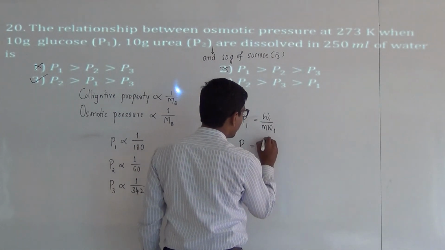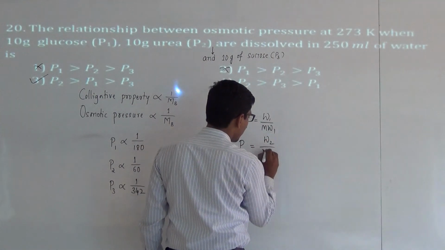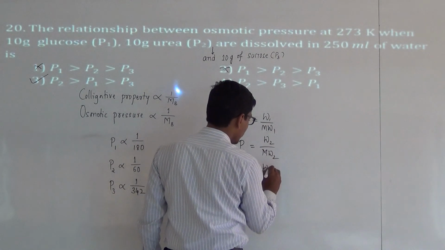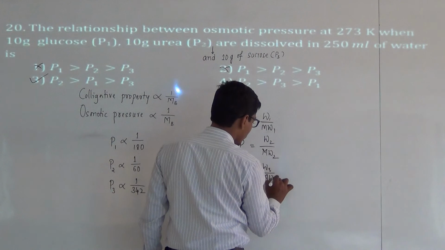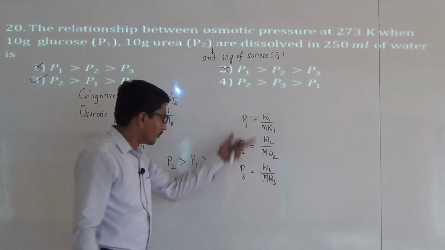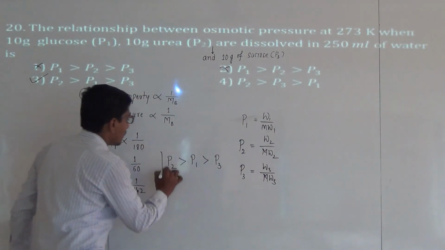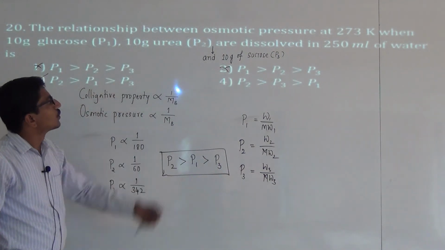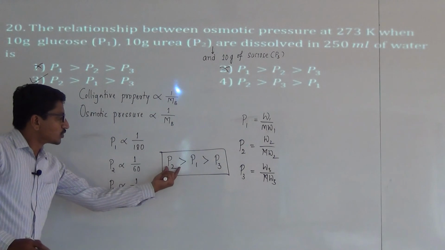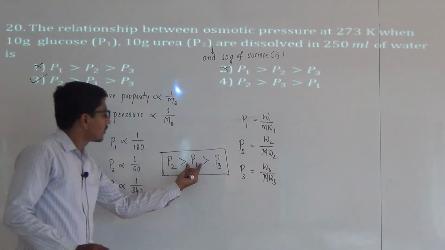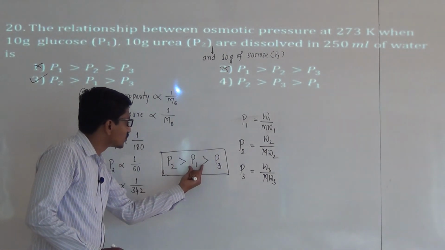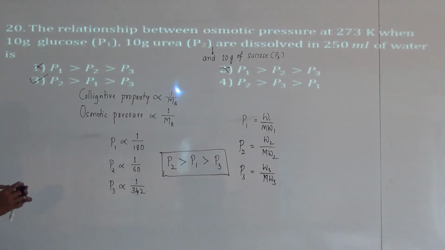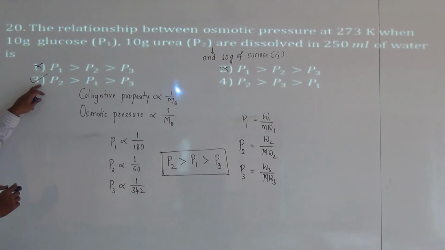P2 is equal to W2 by MW2, and P3 is equal to W3 by MW3. From this relation also we can get the relation between these solutes. The osmotic pressure of urea is more than that of glucose, and the osmotic pressure of glucose is more than that of sucrose, and the correct answer for this is the third one.